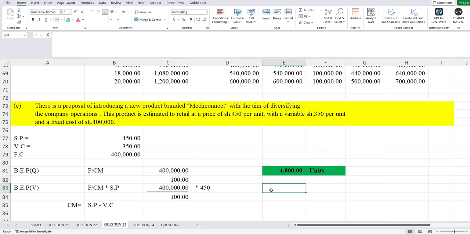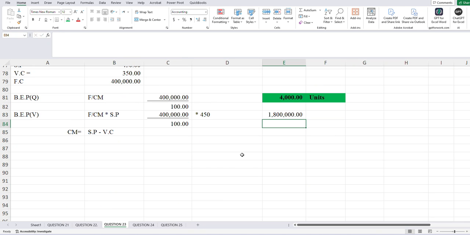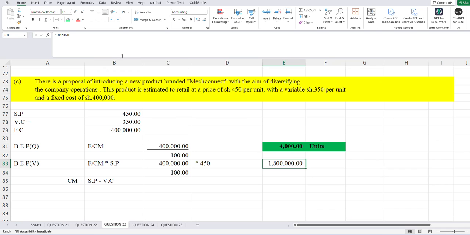So it is 4,000 times our selling price per unit of 450. This is break-even point in value, and already we have a lead on what we are supposed to prepare.